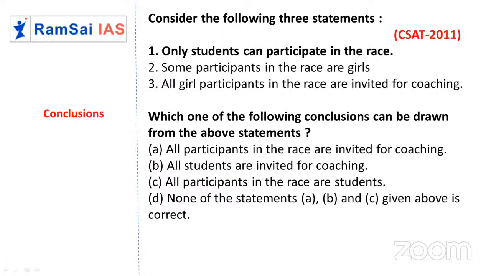Okay, third one, all participants in the race are students. Great. So can you see the same in the first statement? Only students can participate in the race. And third conclusion, all participants in the race are students. So indirectly both are the same. So we can go with option C.